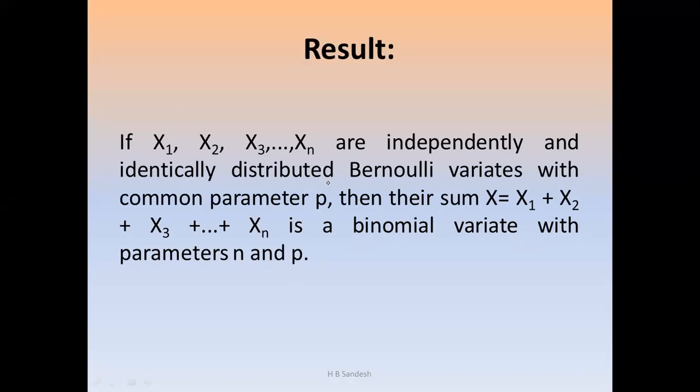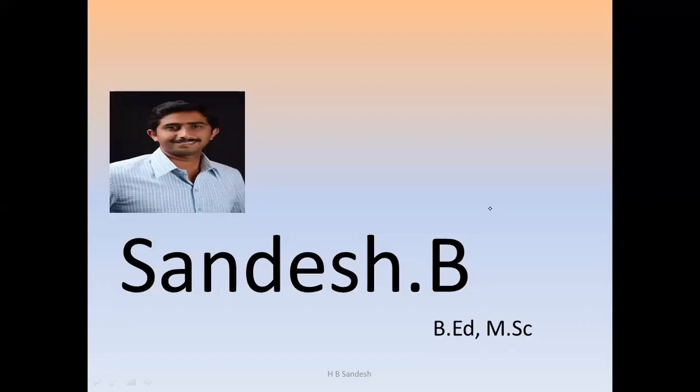Here the sum of Bernoulli variates is always a binomial variate. So the sum of Bernoulli converges to a binomial variate. So this is the result. Then next one is the binomial distribution. In the next video, I will explain the binomial distribution. Thank you. In the next video, the concept will be continued.